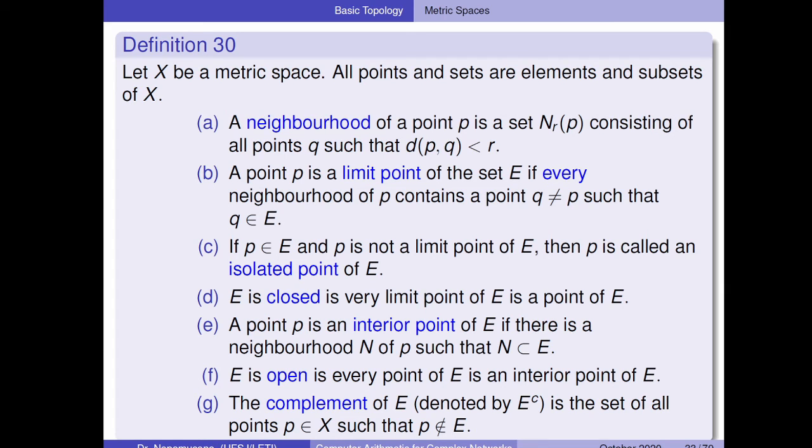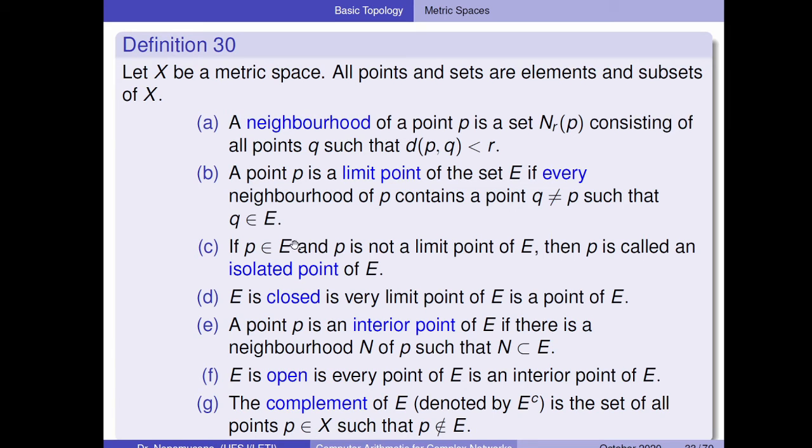So the neighborhood is a small portion of real numbers around the number. A point P is a limit point if every neighborhood of P contains a point Q different from P. So you don't have a limit point in a computer.